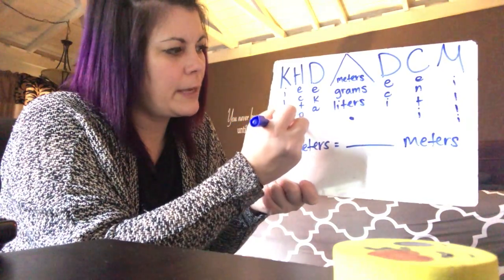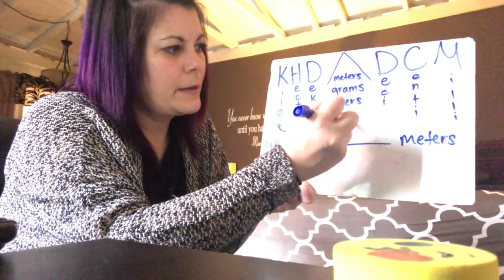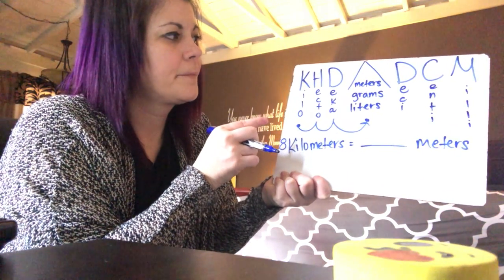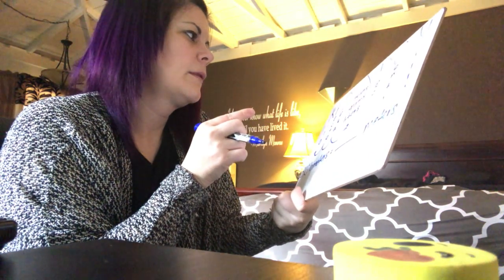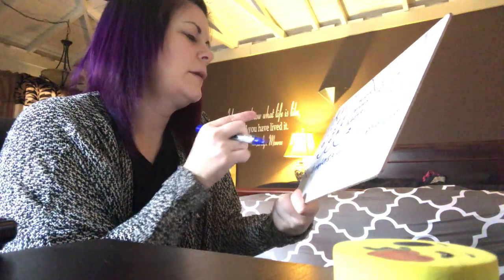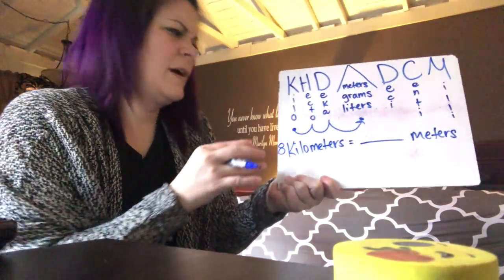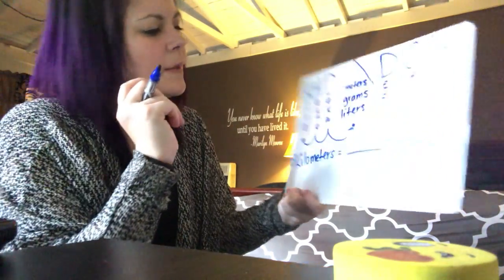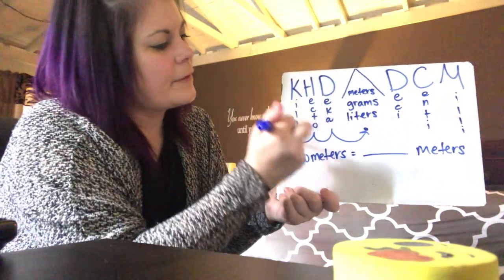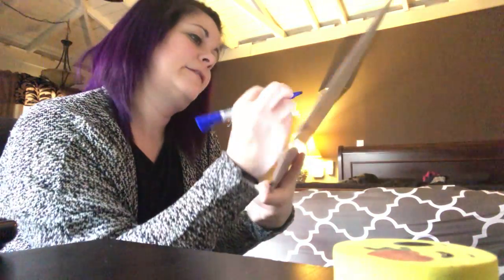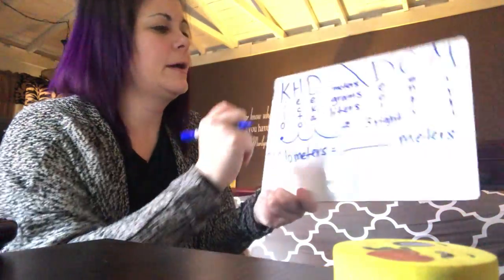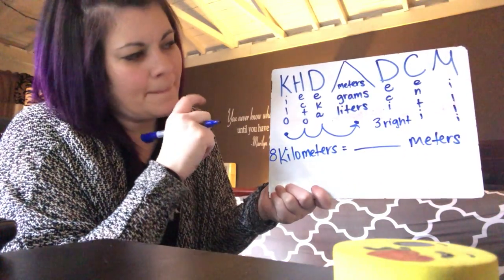So he's hopping 1, 2, 3, and he's hopping 3 to the right. When I'm looking at it, 3 to the right. So he's hopping 3 to the right, because it's how you are when you're looking at it, 3 to the right when you're looking at it.